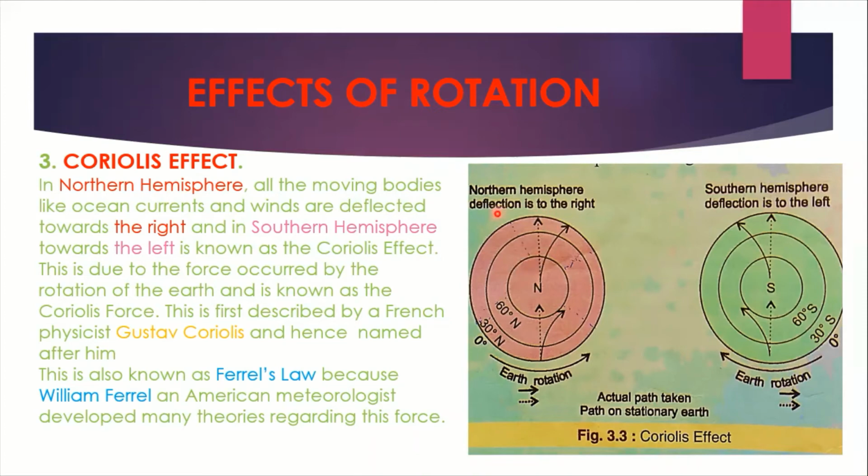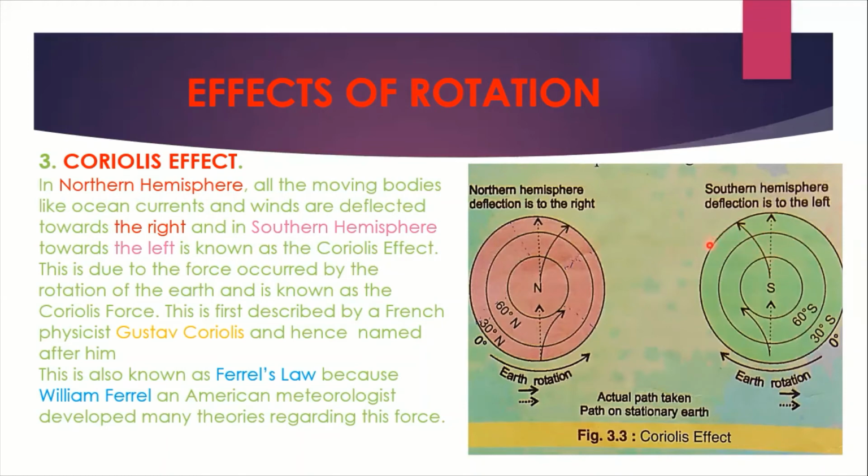Whenever you get these three terms or questions in your question paper, you have to see that the answer to these three questions is the same. So what is the Coriolis effect? In the northern hemisphere, all the moving bodies, for example ocean currents, wind, or any form of precipitation, are deflected towards the right in the northern hemisphere and towards the left in the southern hemisphere.